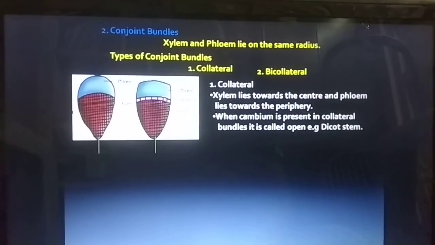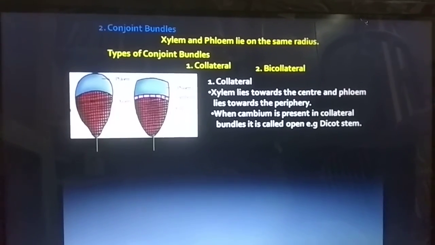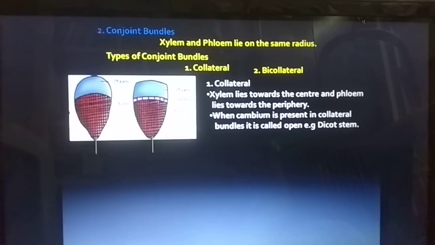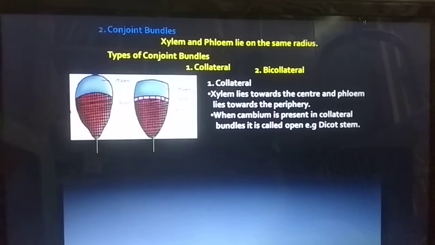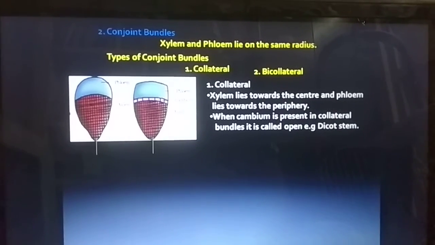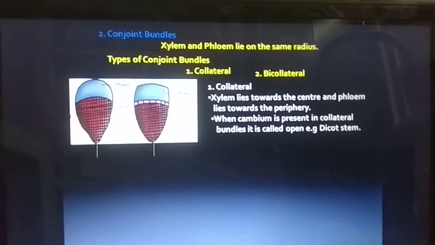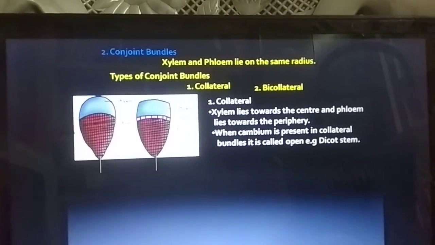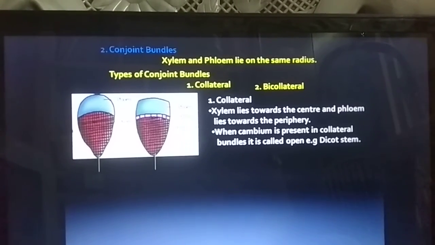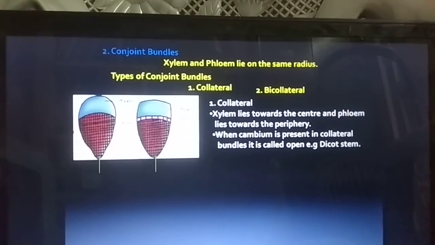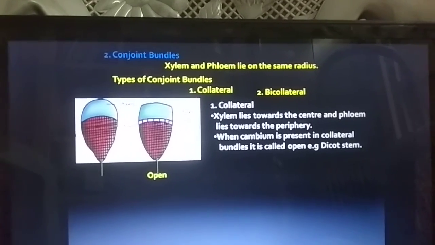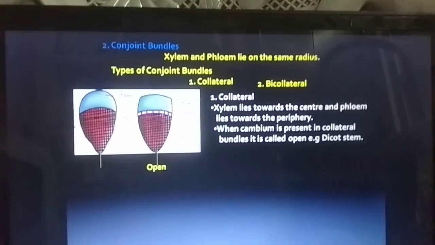When cambium is present in the collateral bundle, it is called open. Example, dicot stem. Cambium is a layer in between xylem and phloem. The collateral bundle that has cambium is called open. This diagram is an open collateral bundle.